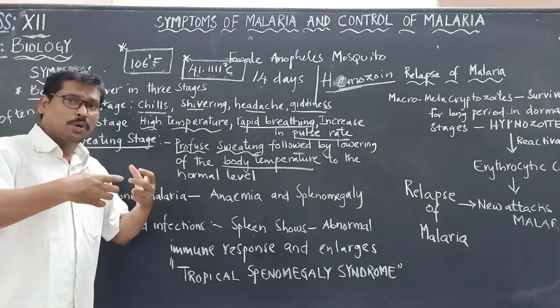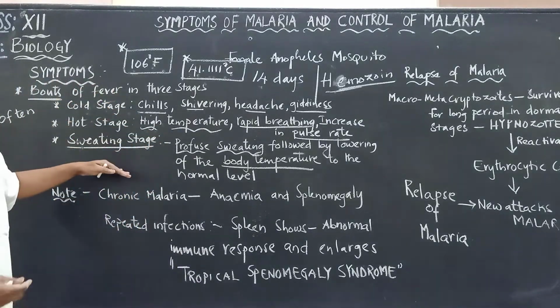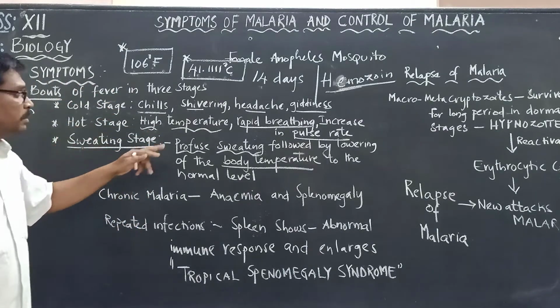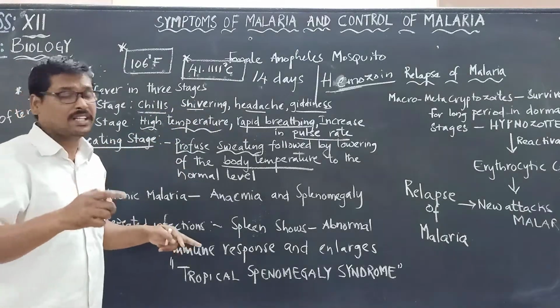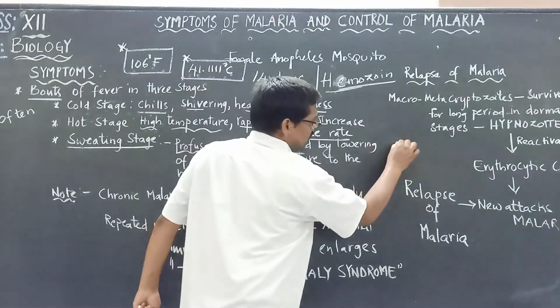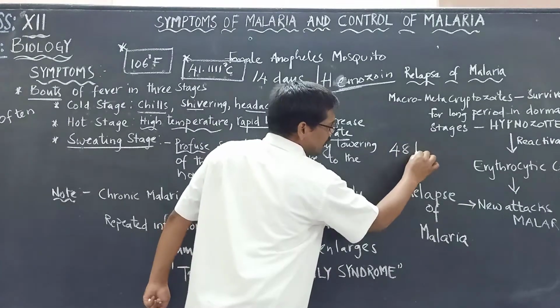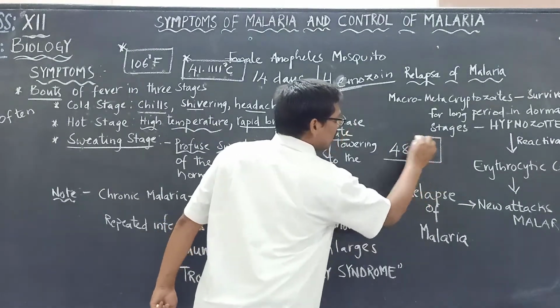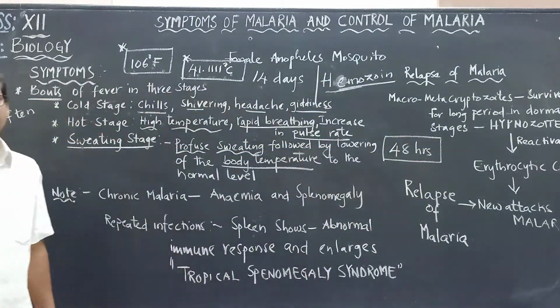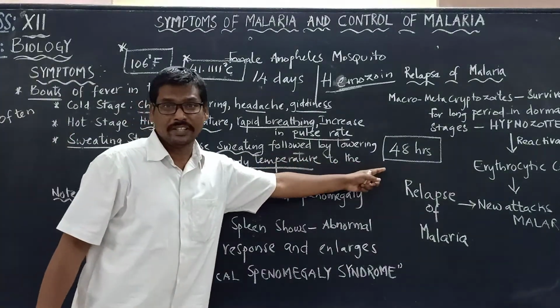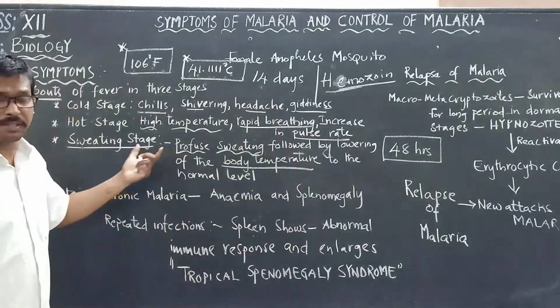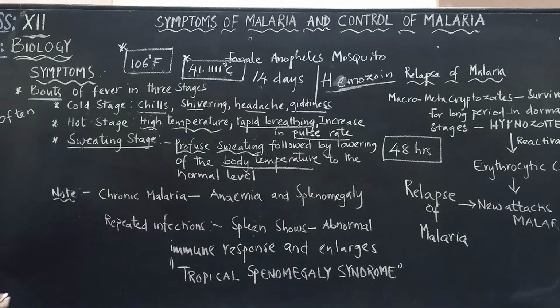These three stages cannot be controlled. The person feels very weak as these three stages are observed. And please remember, these three stages will be seen after every 48 hours. Please remember this point. After every 48 hours, that particular patient will be showing these symptoms. Now, the next one is chronic malaria.